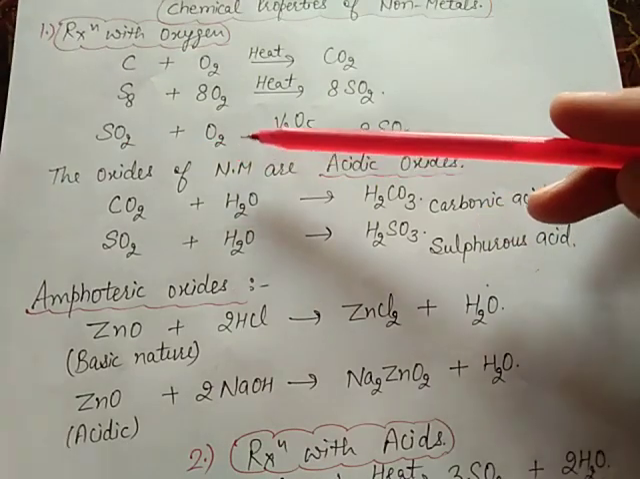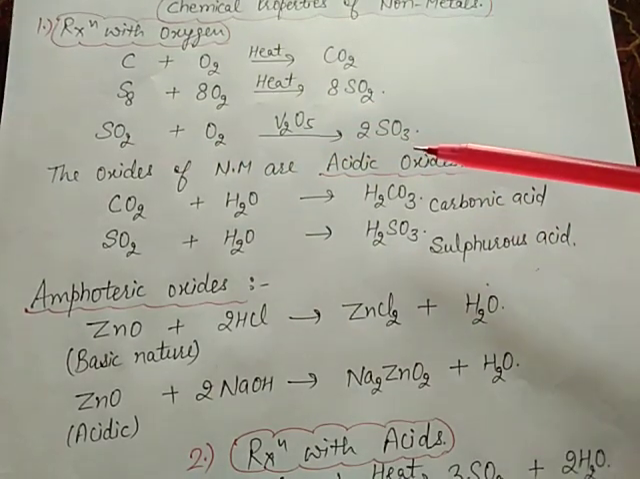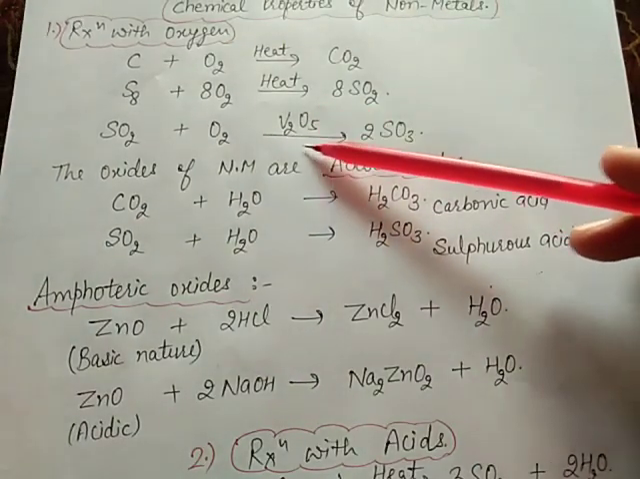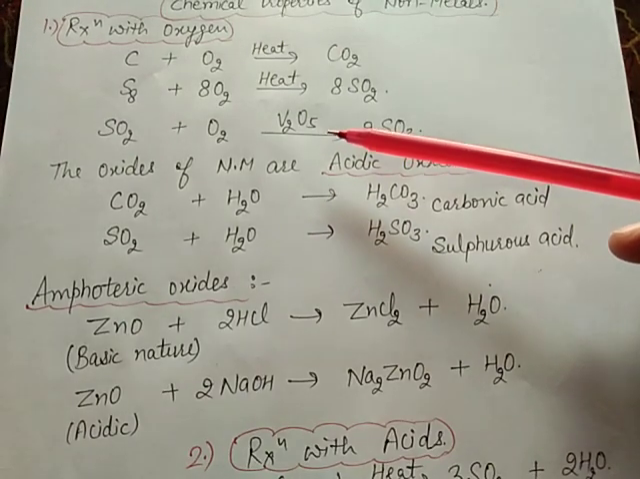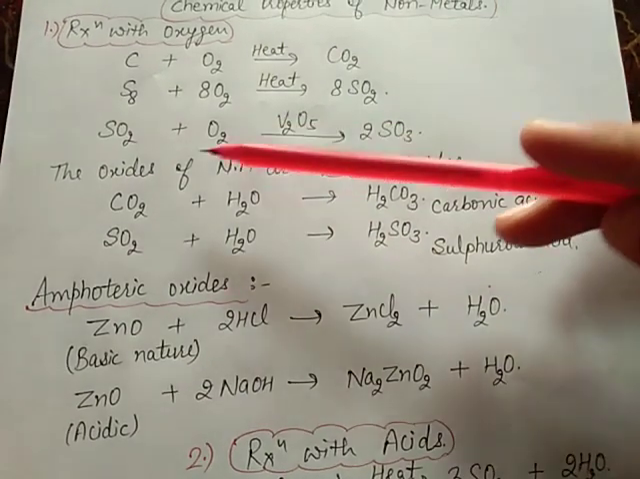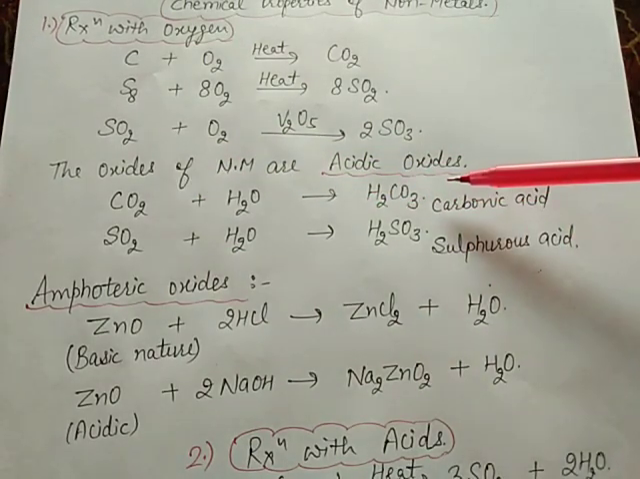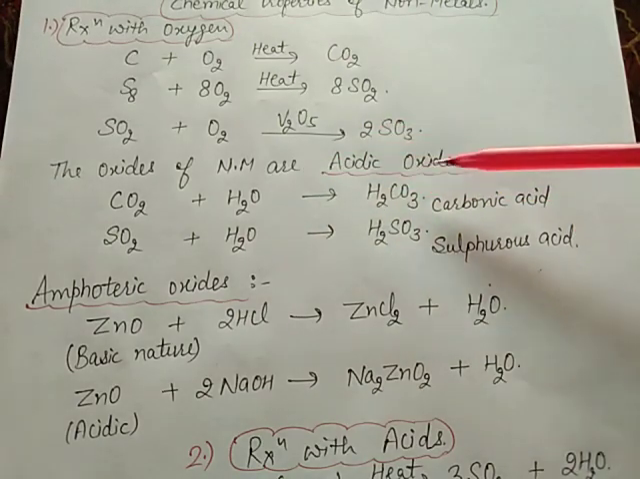SO2, sulfur dioxide, in the presence of oxygen will be converted into SO3, sulfur trioxide. Here V2O5 is used. This is a catalyst, which is vanadium pentoxide. The oxides of nonmetals are acidic in nature, meaning oxides of nonmetals are acidic oxides.